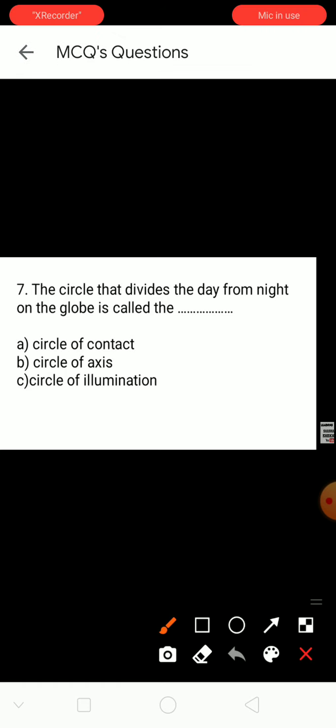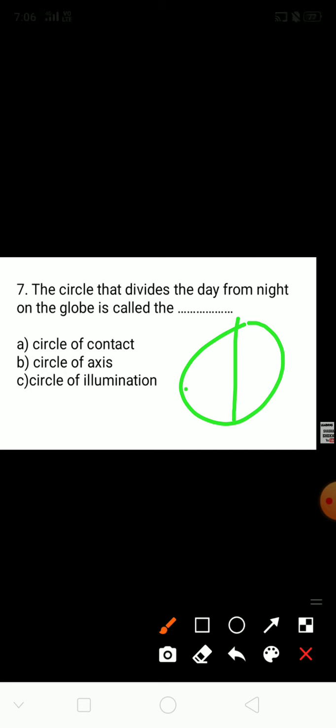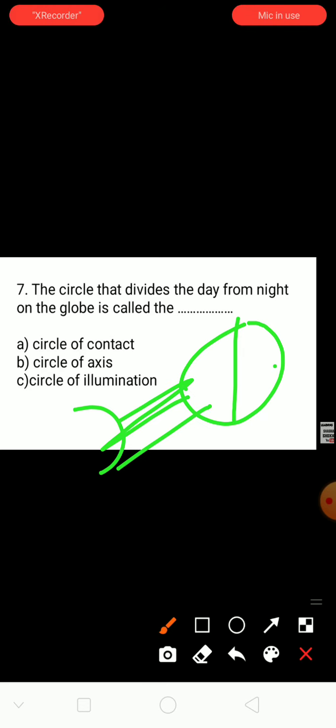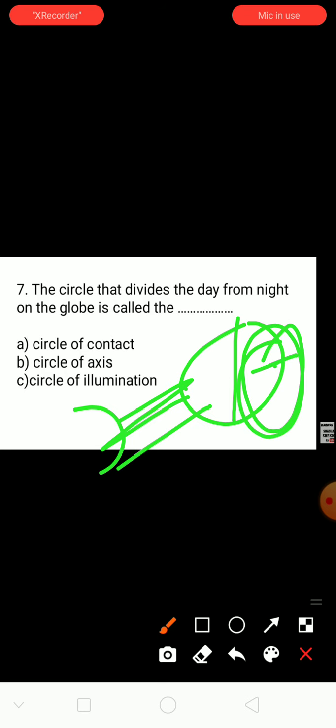Question number 7. The circle that divides the day from night on the globe is called. We know that this circle divides day and night. When sun rays pass, on this side we are feeling day. Sun rays are not passing on this side, we are feeling night.